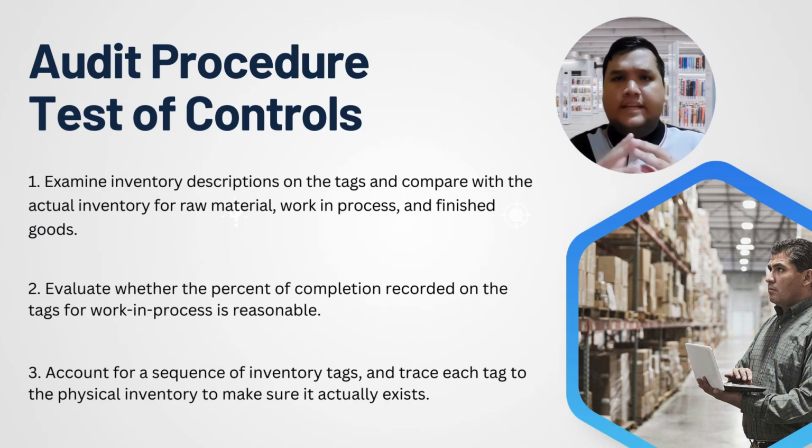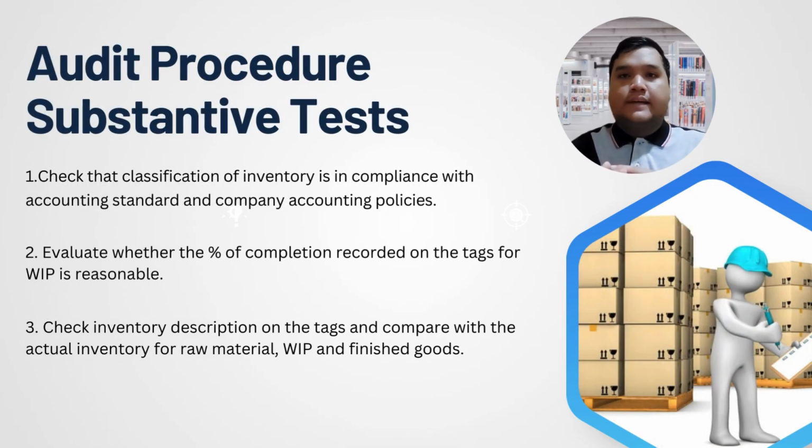After that, we must do test of control. Firstly, we must examine inventory description on the tag and compare with the actual inventory for raw material, work in process, and finished goods. Evaluate whether the percent of completion recorded on the tag for work in process is reasonable, and account for a sequence of inventory tags and trace each tag to the physical inventory to make sure it actually exists. Next, we do substantive test.